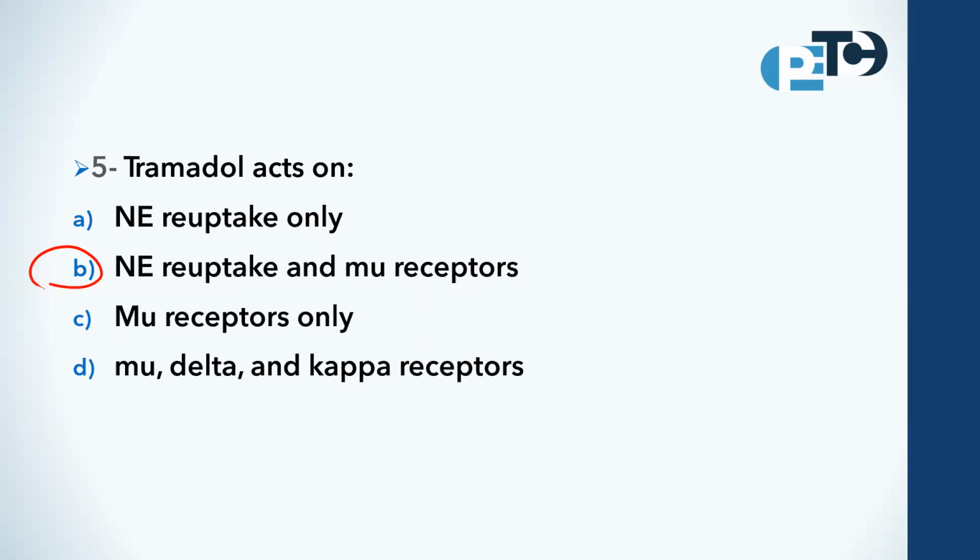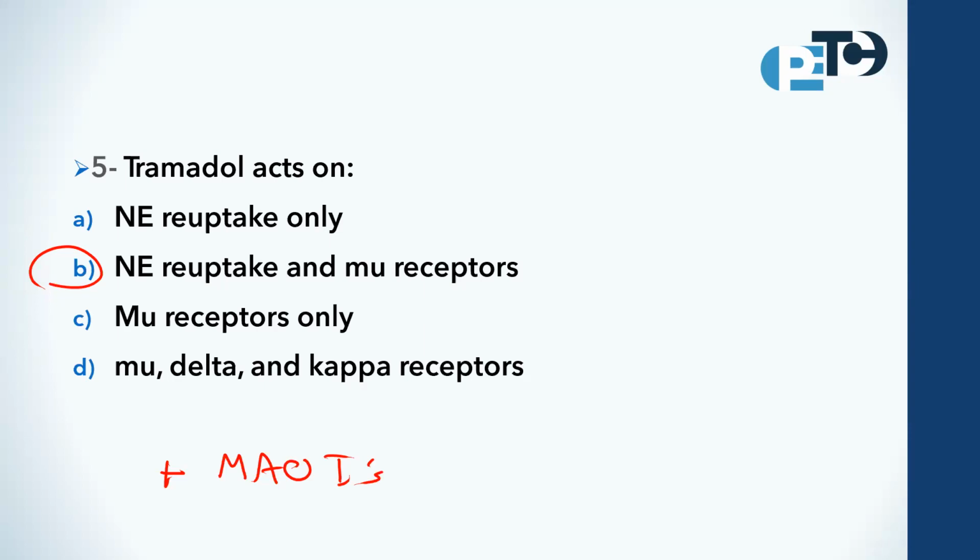Okay, so it will affect the opioid or mu receptors. It will affect the norepinephrine reuptake and also affect serotonin, increasing serotonin. Therefore, one of the contraindications of it is using it together with MAO inhibitors or SSRIs. Why? To avoid serotonin syndrome. Okay?